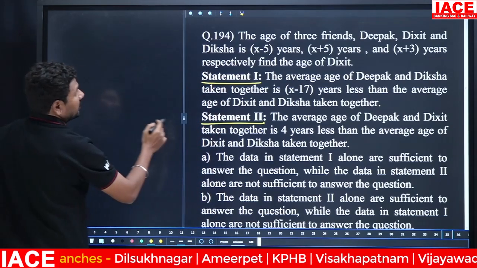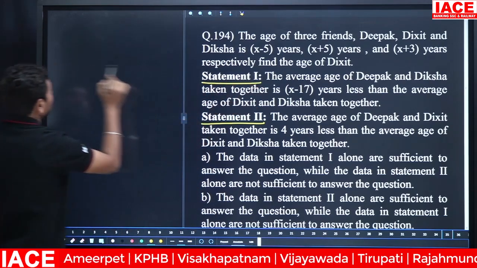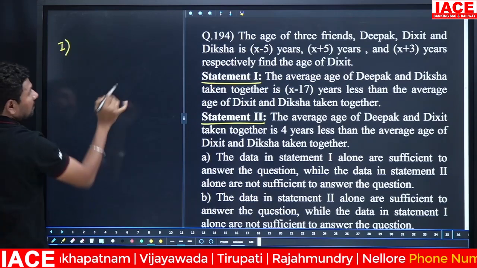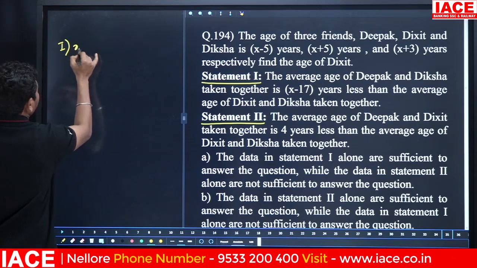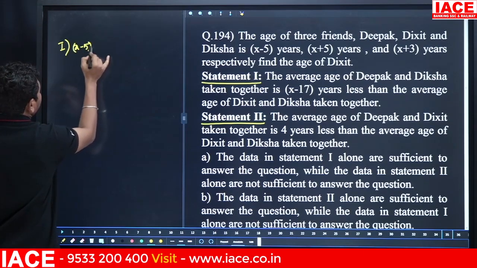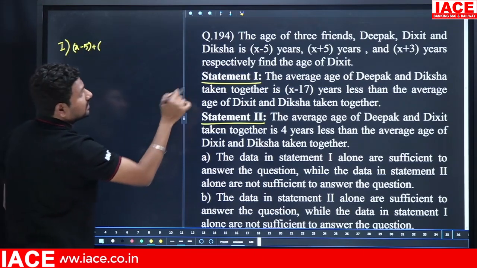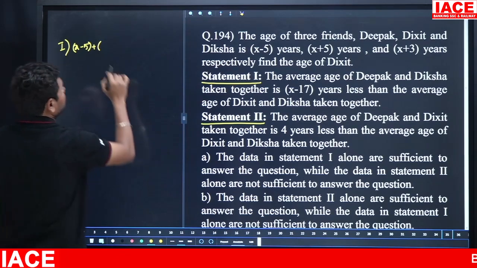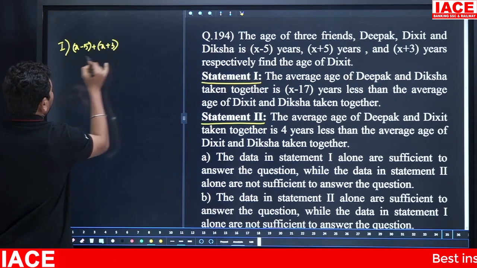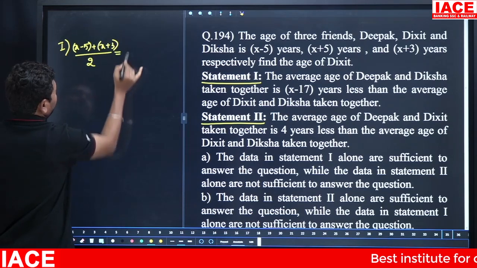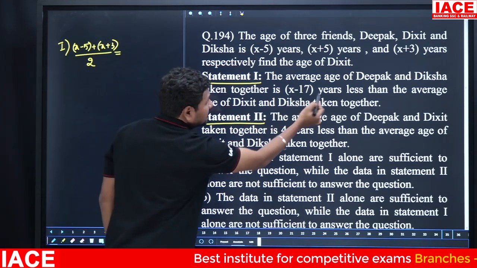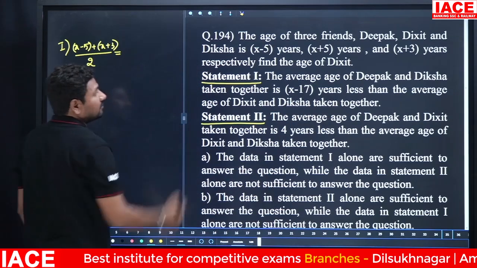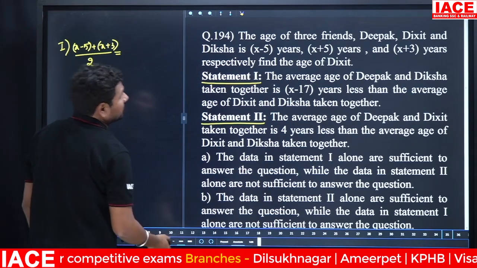Now look at statement 1. The average age of Deepak and Diksha: Deepak's age is x minus 5 plus Diksha, the last person, x plus 3, by 2, is x minus 17 years less than the average of Dikshit and Diksha taken together.